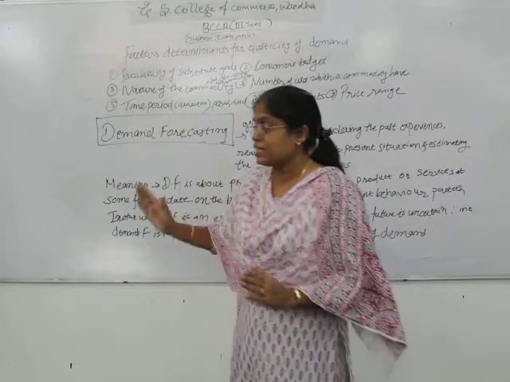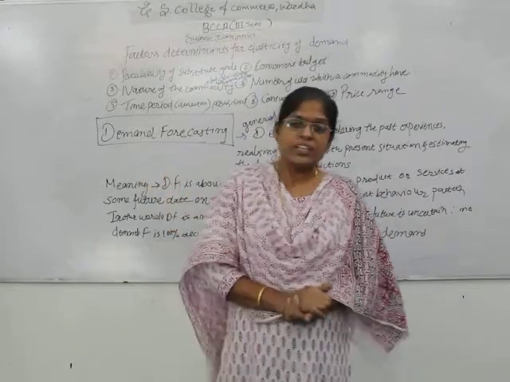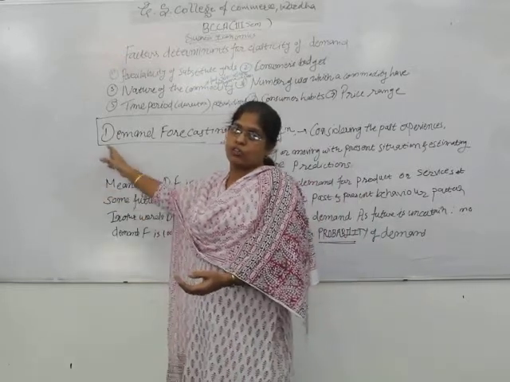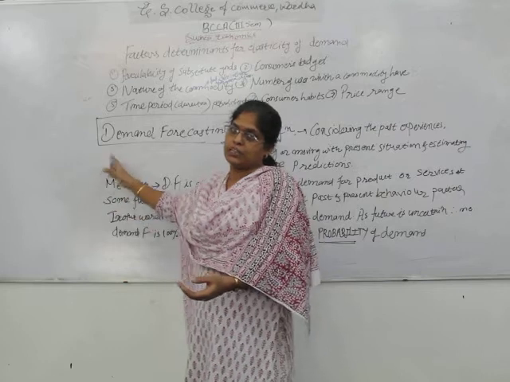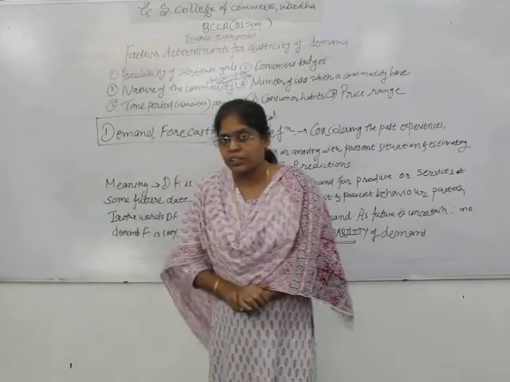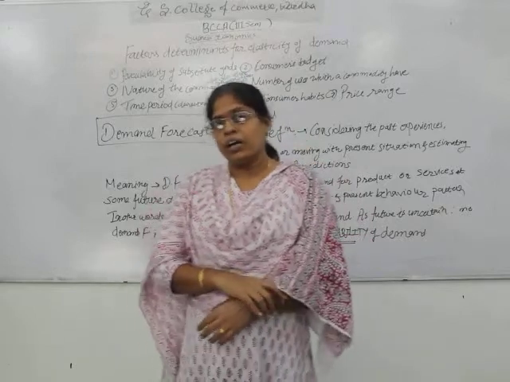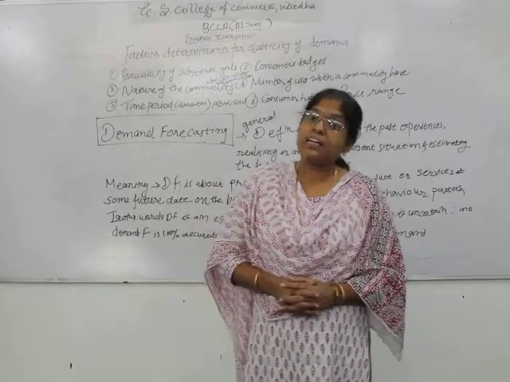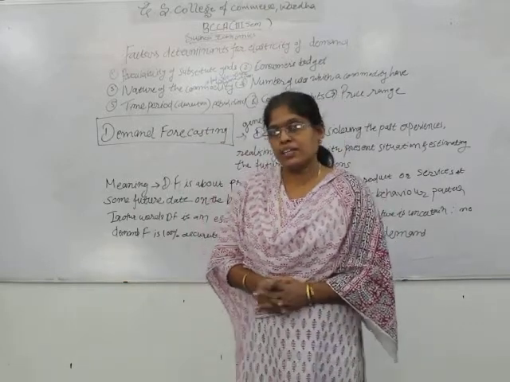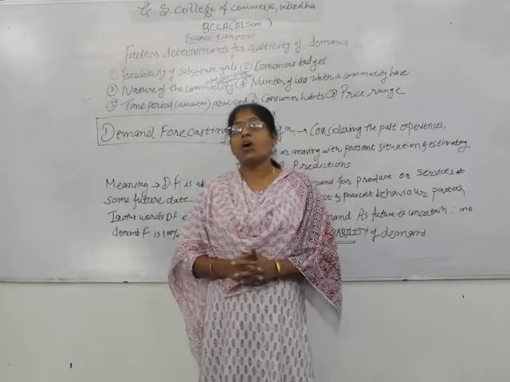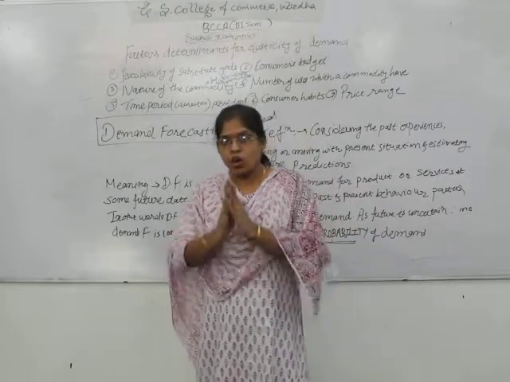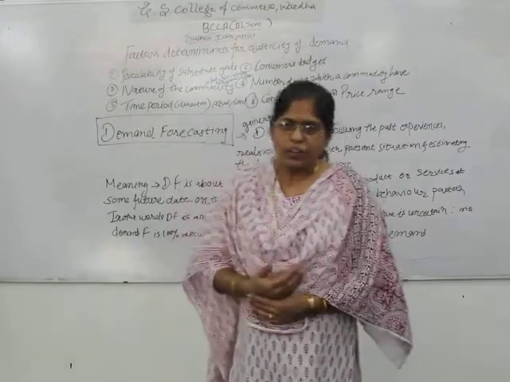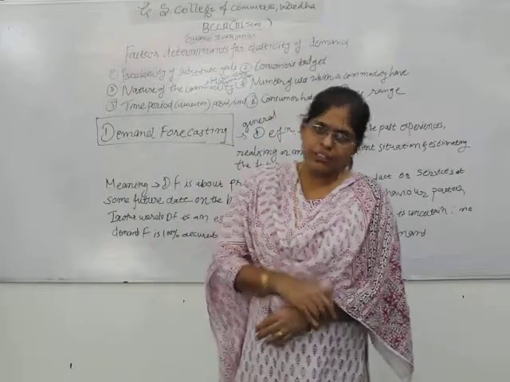That is why it is said to be a technical term. It is represented with the help of a formula: percentage change in quantity divided by percentage change in price, into price divided by quantity. That is a numerical formula, a representation of the elasticity of demand, price elasticity of demand. So we have seen mainly the price elasticity of a particular commodity demanded. Clear? Now we have seen all 4 types along with the different curves.